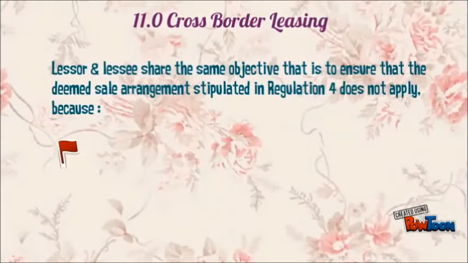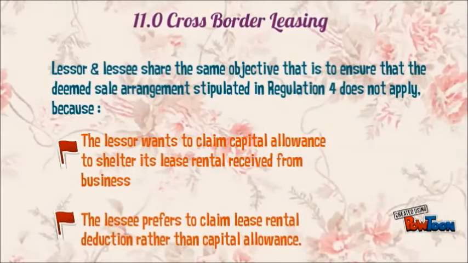Cross-border leasing. Lessor and lessee share the same objective, that is to ensure that the deemed sale arrangement stipulated in Regulation 4 does not apply. Firstly, the lessor wants to claim capital allowance to shelter its lease rental received from business. Secondly, the lessee prefers to claim lease rental deduction rather than capital allowance.